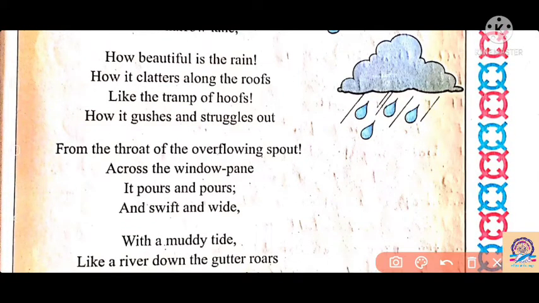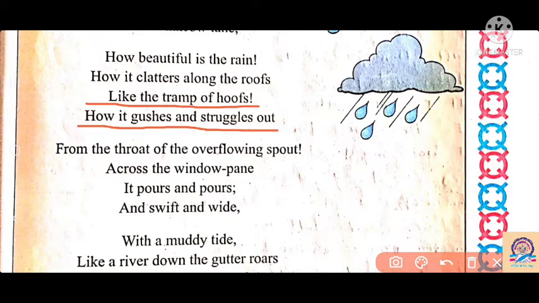So here we can say how beautiful is the rain, how it clatters along the roof when it comes down from the sky. It produces a sound on our terrace, a clattering sound, as friction occurs. It clatters along the roof, and like the tramp of hoofs, how it gusts and struggles out. It tries to come out by producing sounds, pitter-patter, such a word, the gust of wind, the clash of the rain when it occurs here.